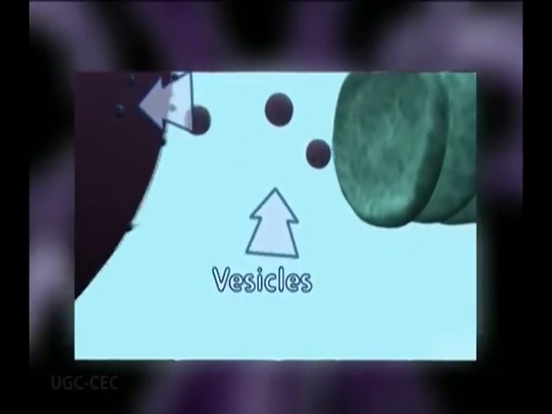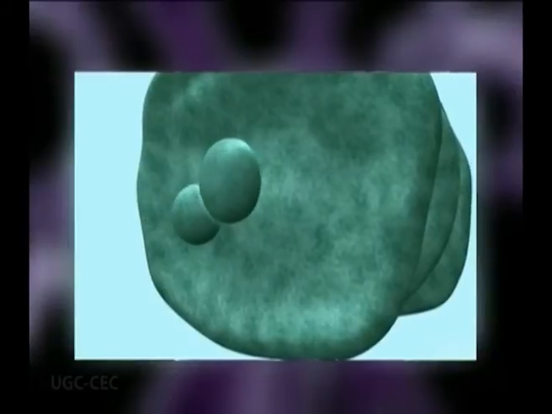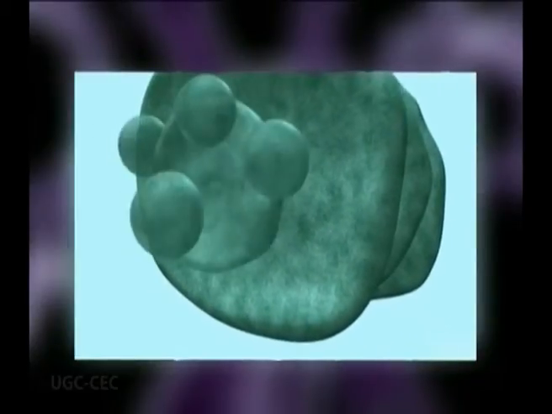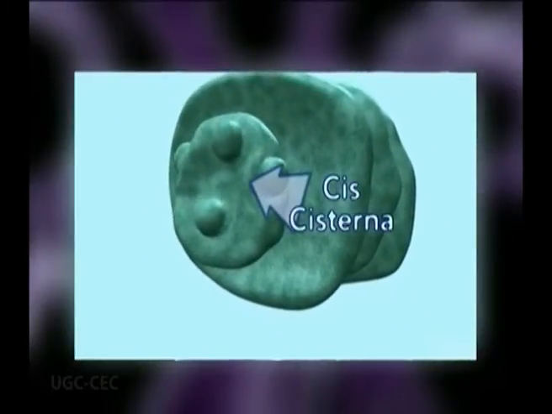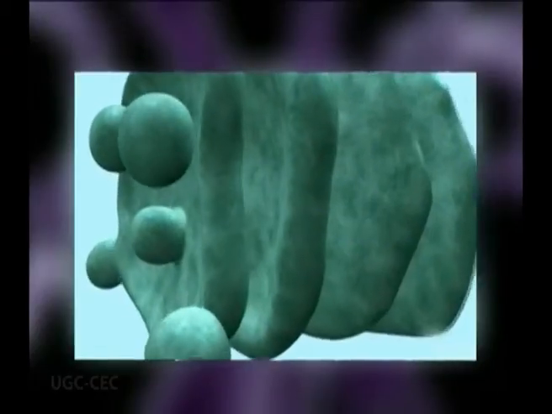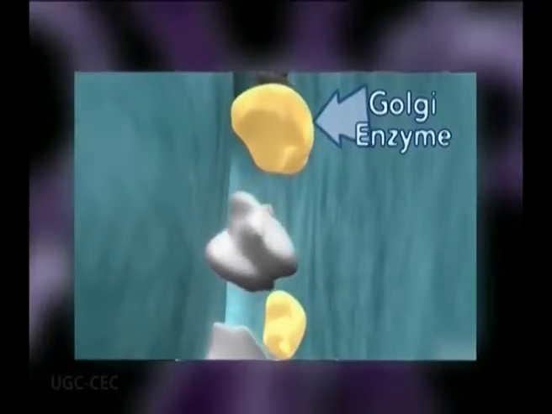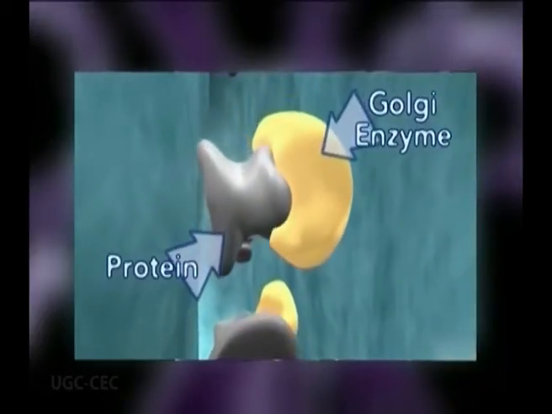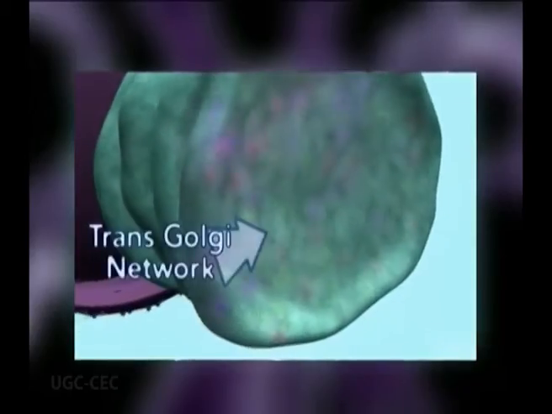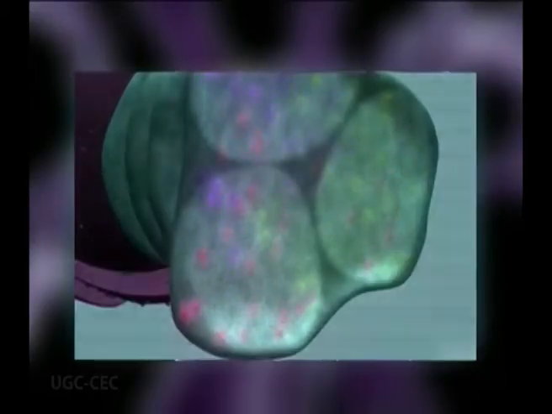The vesicles that leave the rough ER are transported to the cis face of the Golgi apparatus, where they fuse with the Golgi membrane and empty their contents into the lumen. Once inside the lumen, the molecules are modified and then sorted for transport to their next destinations.